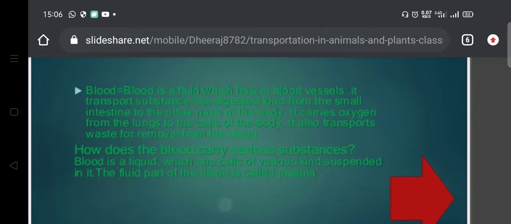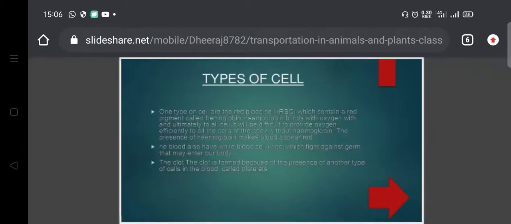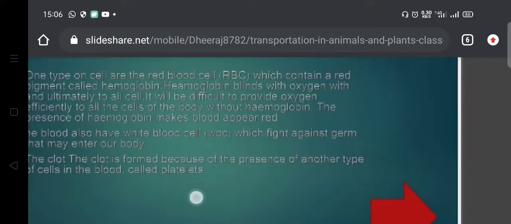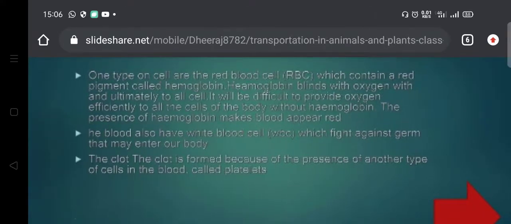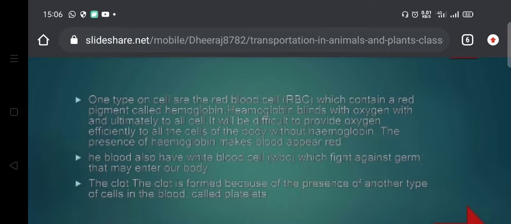Children, the types of cells present in blood are RBC, red blood cells, and here it is a little bit unclear, so you have done the tick mark in the textbook also.